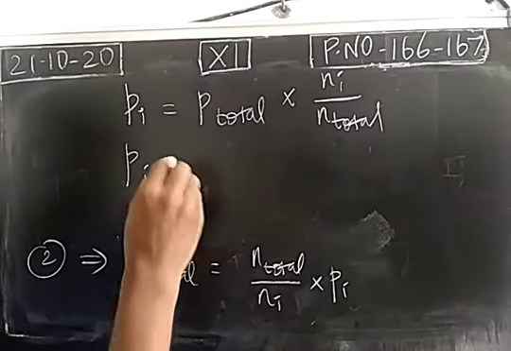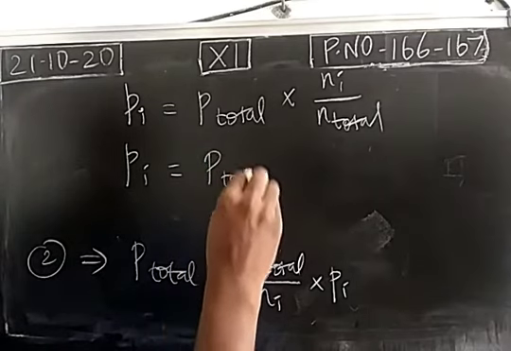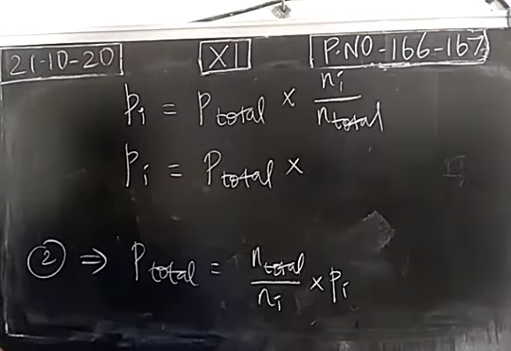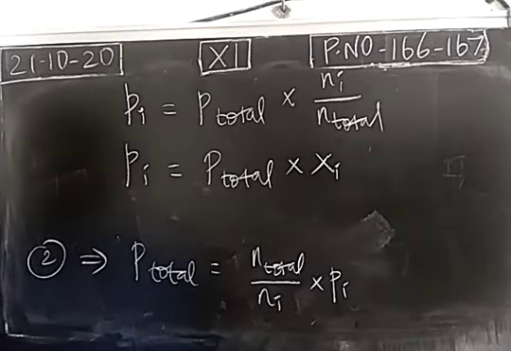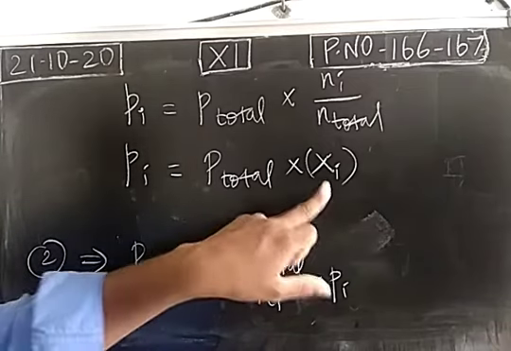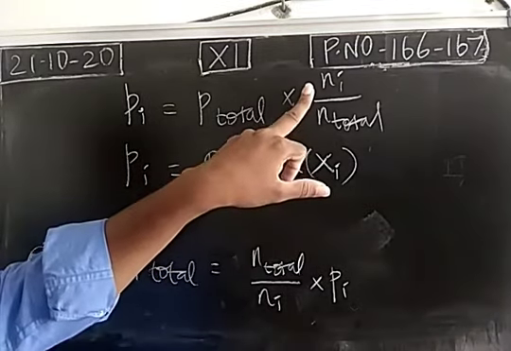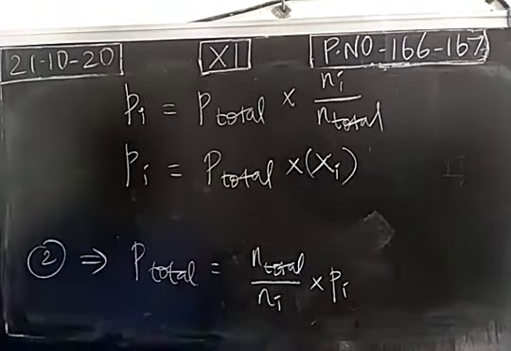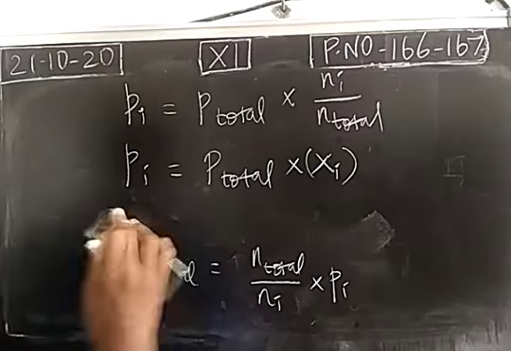So partial pressure of ith component is equal to total pressure multiplied by mole fraction of ith component. X is a symbol for mole fraction. Okay. So mole fraction of ith component is the ratio of number of moles of ith component to the total number of moles. Okay. So all these will be used in remaining lessons also. So study thoroughly.